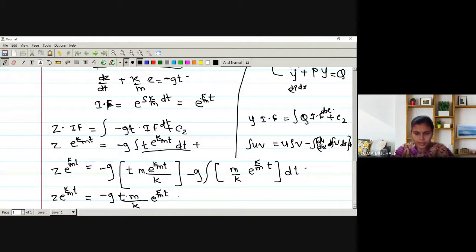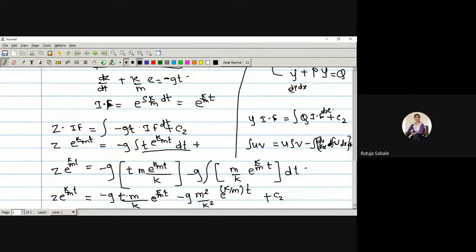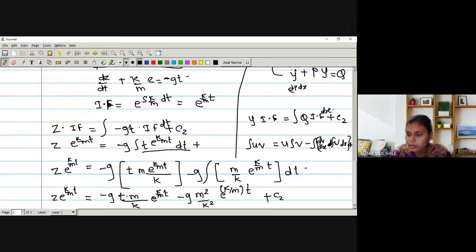Now we have to evaluate the integration once again, right? What will be the integration once again? This m by k as it is. Taking the integration again gives one more term, m by k, so I will write directly m square by k square e raised to k by m into t, plus the next constant term c2. Is it okay with this equation? Yes, ma'am.